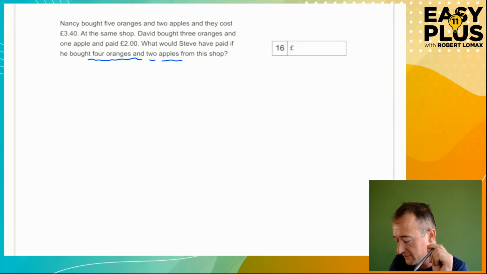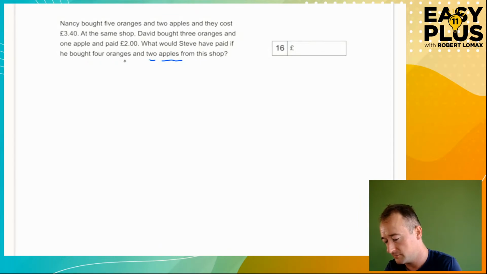2 apples for Nancy and 1 apple for David. Add them together, you get 3 apples. So you get 8 oranges and 3 apples. Can't easily get from that to 4 and 2. No, it isn't going to work. Okay? So the algebra that isn't method, unfortunately, is not going to solve this for us. We're going to have to do actual algebra.